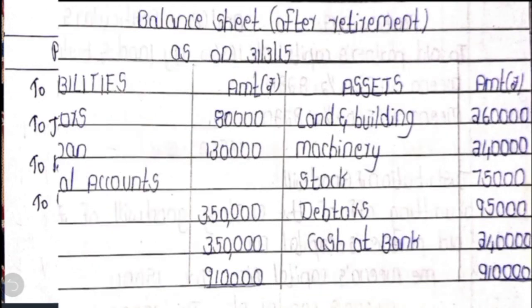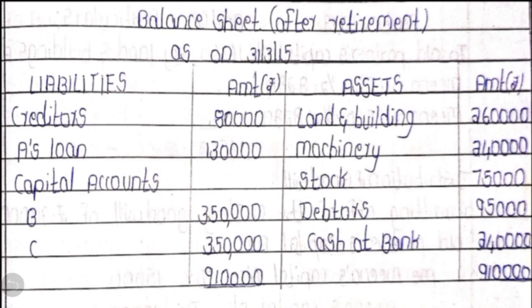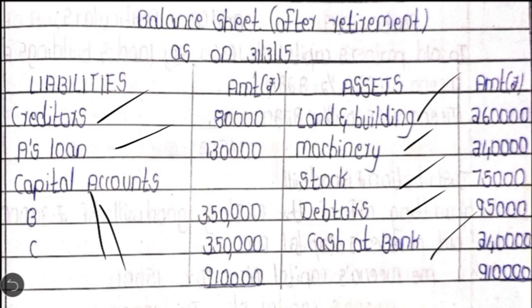Okay, then let us prepare the balance sheet after retirement. All the assets and liabilities have to appear at their revalued figures, because in the first step we prepared the revaluation account. Land and building, all of them you show at the revalued figure, adding appreciation and depreciation. Then machinery also at the revalued figure, stock, debtors, cash at bank is the closing balance. Then for creditors we have to write back 1 lakh rupees, 20,000 should be written back. Then you have to show the 50% which is transferred to A's loan account, and the remaining partners' capital accounts 3,50,000 and 3,50,000. When you write all these assets and liabilities, the balance sheet would tally at 9,10,000.